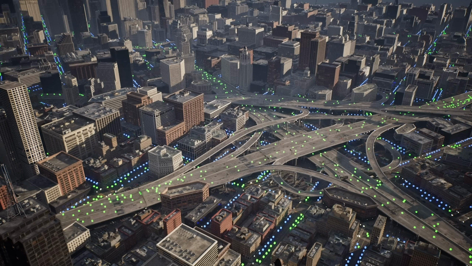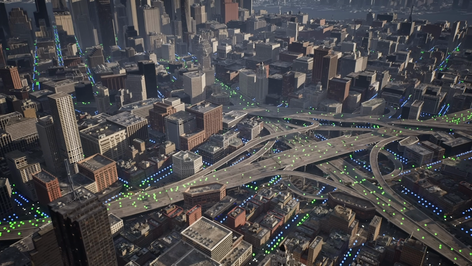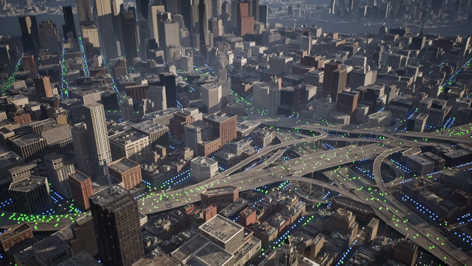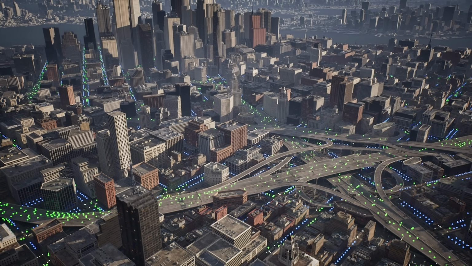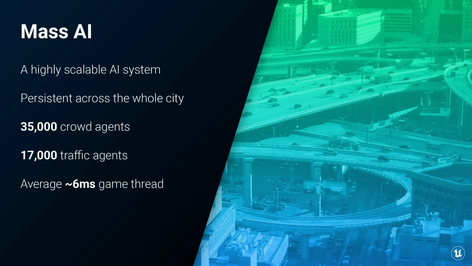In The Matrix Awakens, we populated and simulated the entire city, not just a bubble around the player. To give you an idea of that scale, we shipped the demo with 35,000 crowd members roaming the city and 17,000 vehicles actively driving around and generally obeying traffic laws. Mass AI is very efficient and highly parallelizable, so all of this ended up costing us only about 6 milliseconds on the game thread on our shipping platforms.